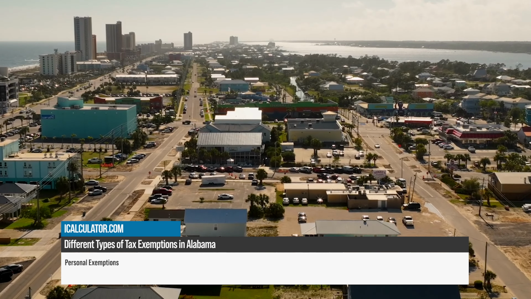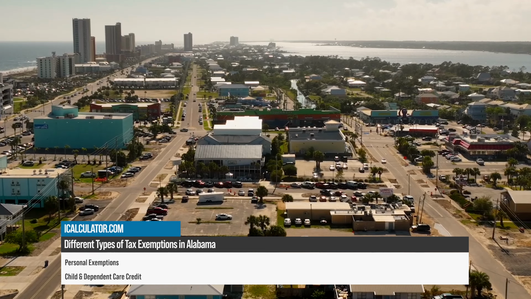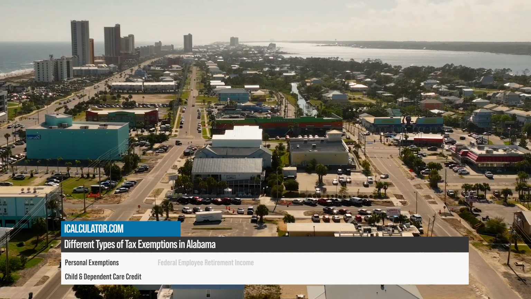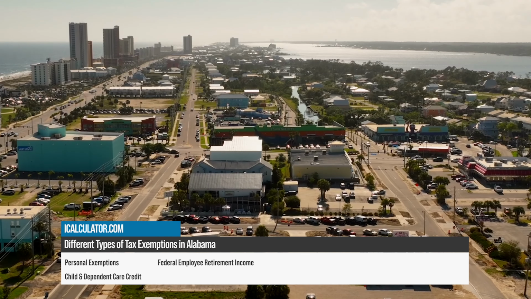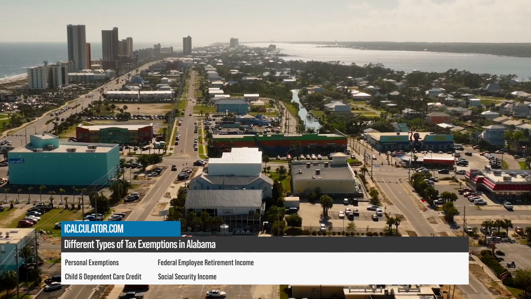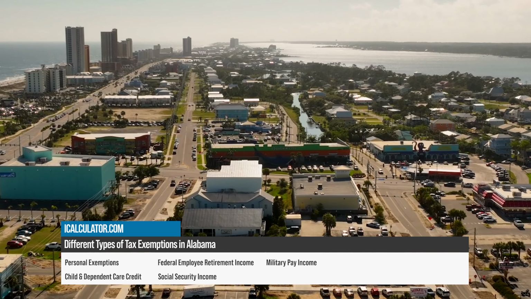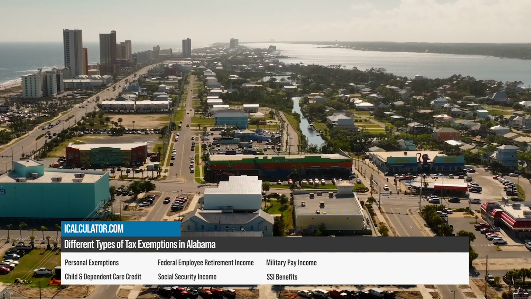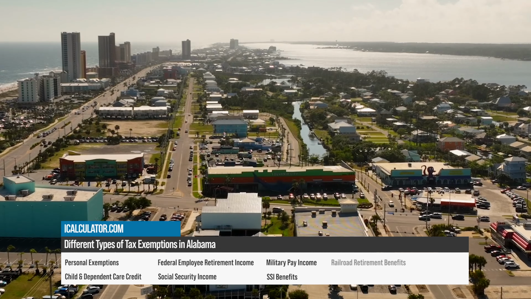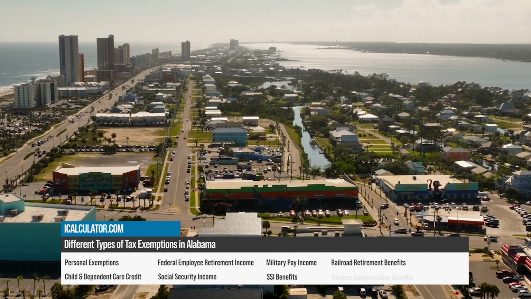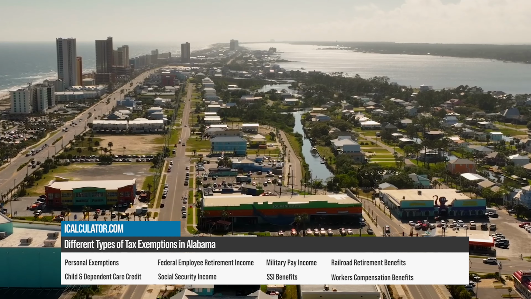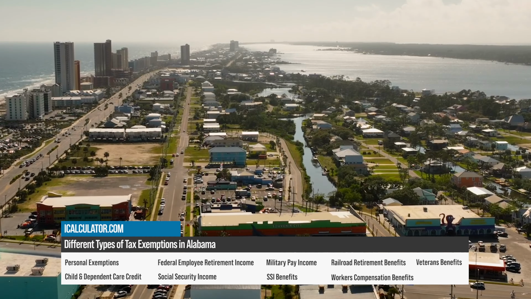Personal exemptions. Child and dependent care credit. Federal employee retirement income. Social Security income. Military pay income. SSI benefits. Railroad retirement benefits. Workers' compensation benefits. Veterans benefits.